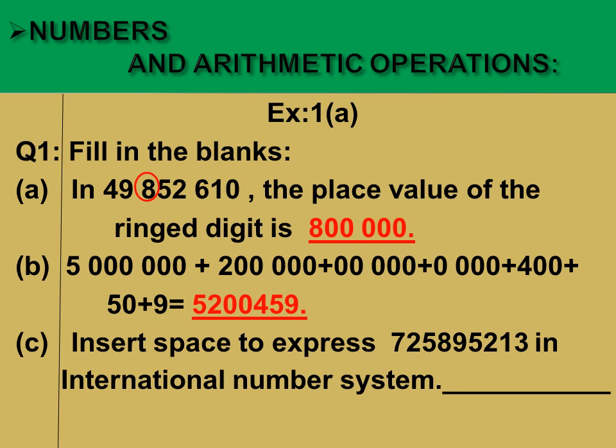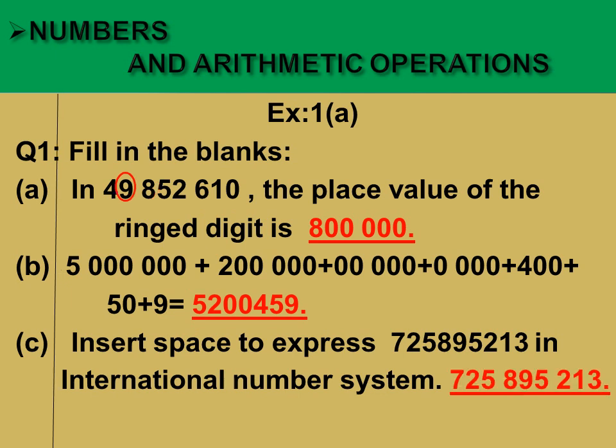Now part C. In part C, the statement is to insert space to express the given number in the international number system. So what will we do? We will just insert space, okay. How will we put space? We will start from ones. Starting from ones, we will put space after each 3 digits like this. Yes, okay, like this we will insert the space.